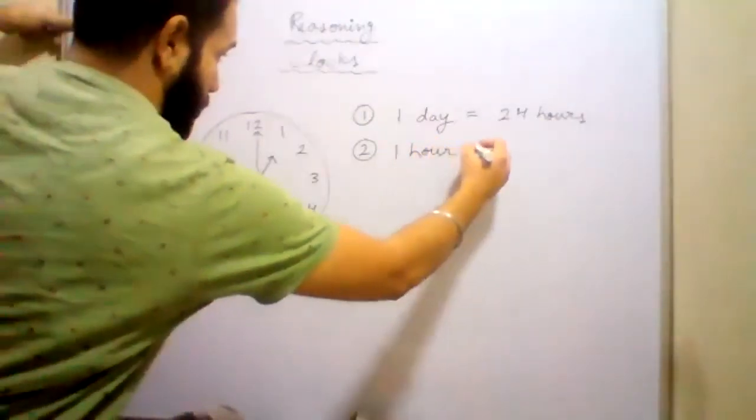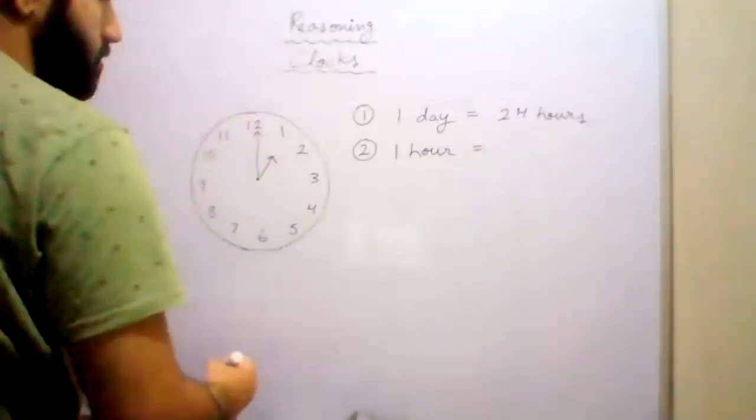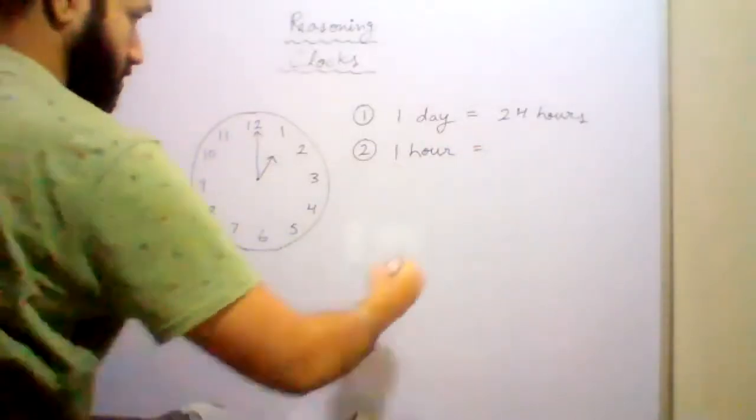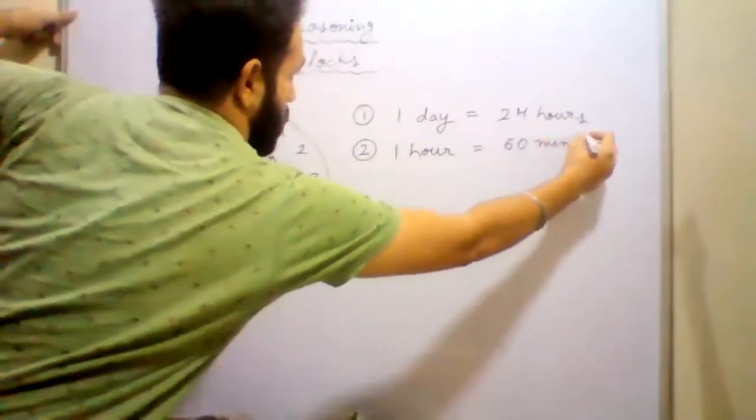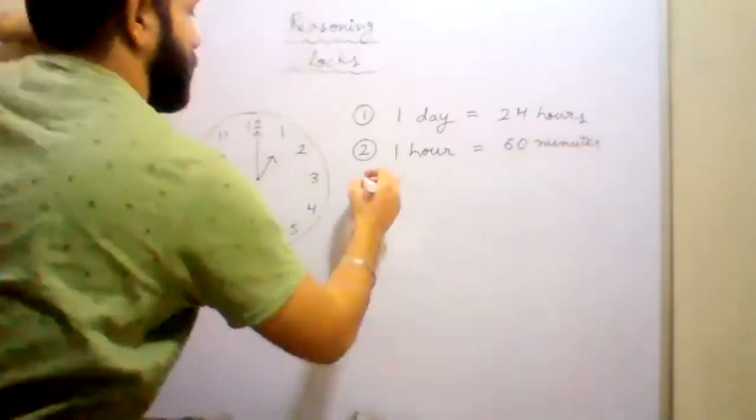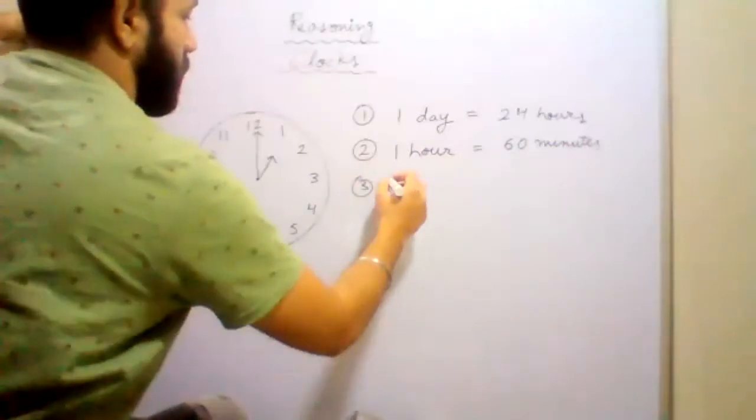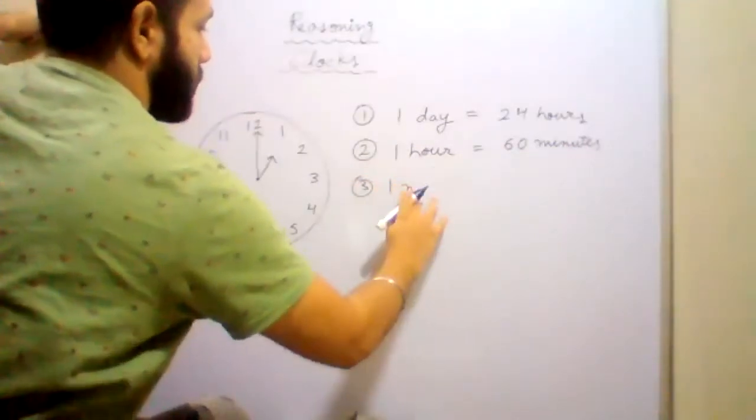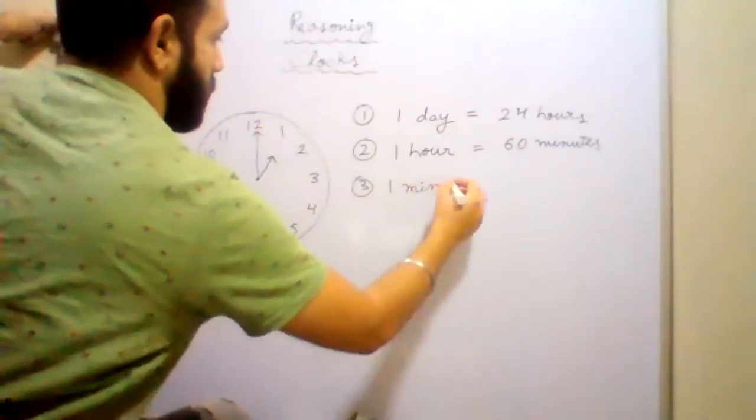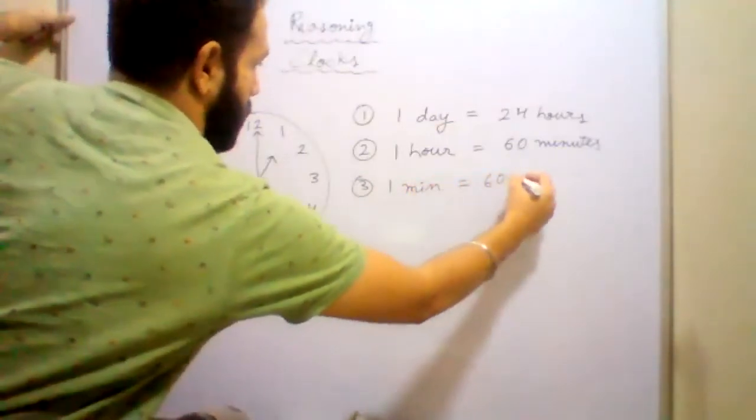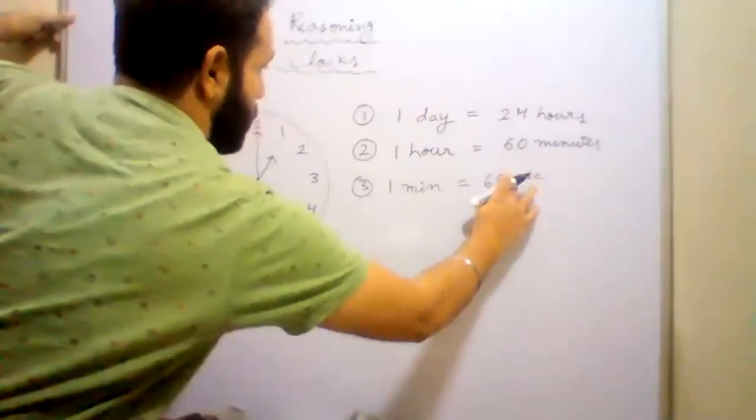An hour has how many minutes? 60 minutes. But 1 minute has how many seconds? 60 seconds.